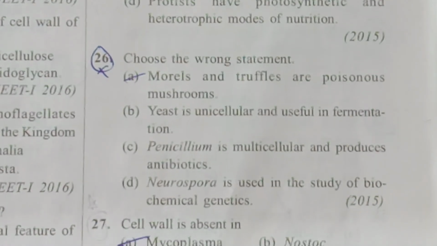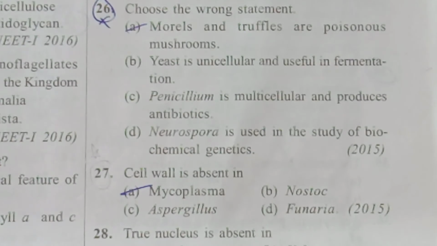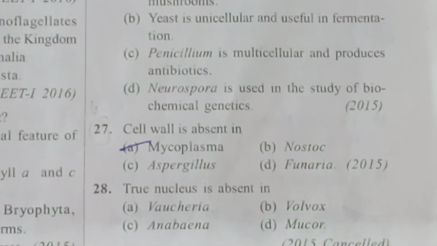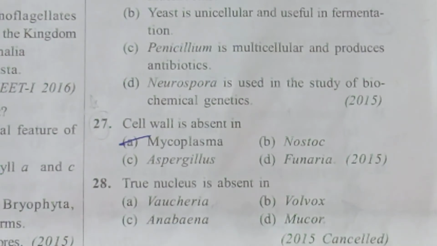Next, 27th question. Cell wall is absent in mycoplasma. In the remaining, you find the cell wall. Nostoc is blue-green alga. Aspergillus is a fungus, Funaria is a bryophyte. Next, 28th question. True nucleus is absent in. So, you have to choose the prokaryote among these. Which is the prokaryote here? Anabaena. So, in Anabaena, true nucleus will be absent.